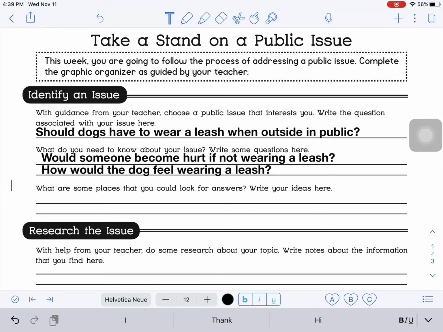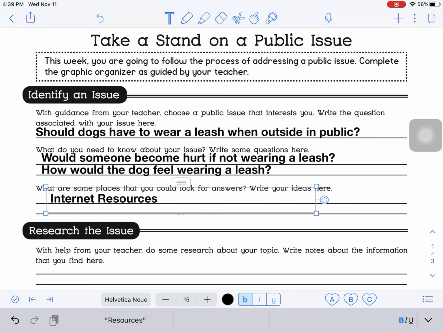What are some places that you could look for answers? Well, we are very lucky that we live in a time with amazing internet resources. So I'm going to say I could look at the internet resources, meaning that I will use the internet to help me look up the answers to these questions. So maybe I'll look, are there any news stories where a dog wasn't wearing a leash and somebody got hurt?